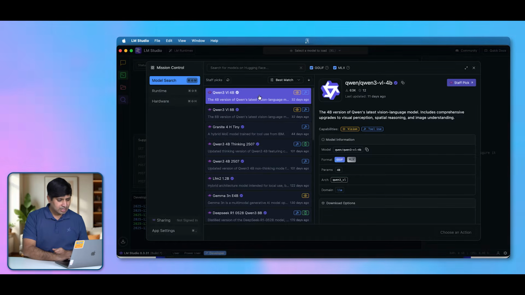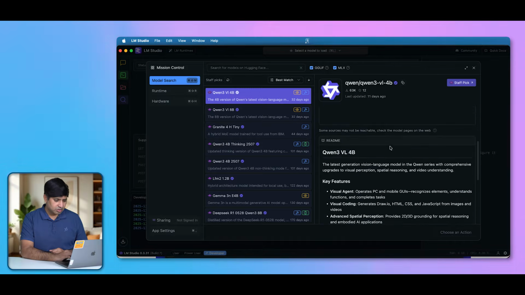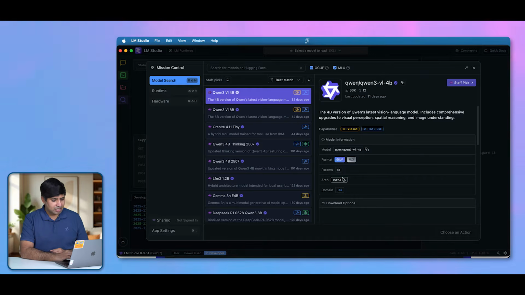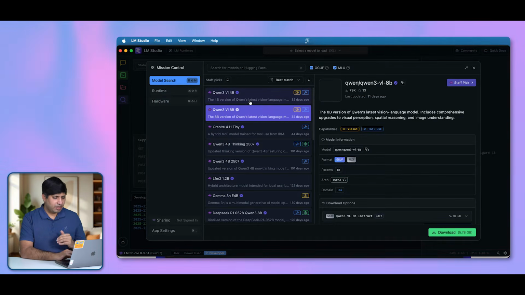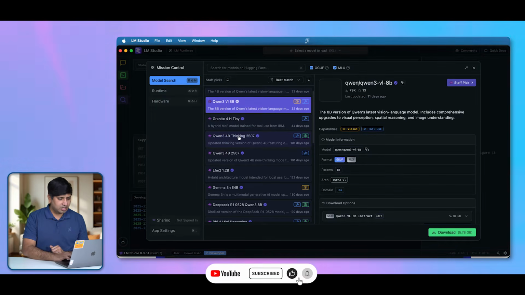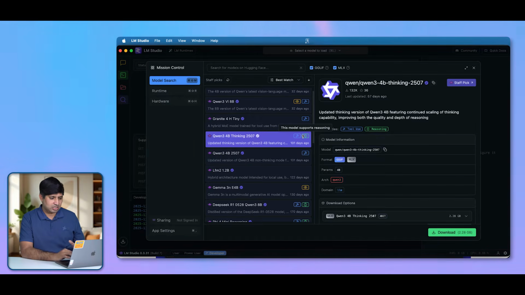So let's say if I just click on this one, it's auto clicked anyway. If we just go down on this option, you will see that there is a description of this particular model, and apart from that you also see the parameters, architecture, and certain other details. But I know a 4 GB model is going to be very huge for my particular machine, so I'm not going to install it. But you will see a lot of different models in this list, and every model will have its pros and cons. So for example, the Qwen 3 4B thinking model has a new icon here, right? This is supported for reasoning. So this model can do deep thinking or deep research type of functions with your data.